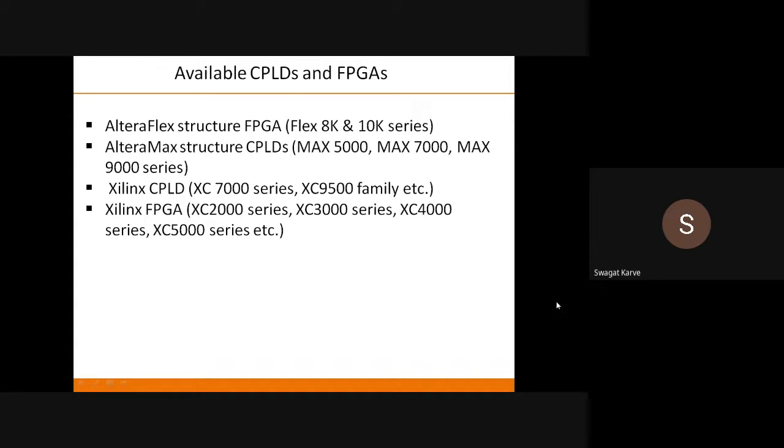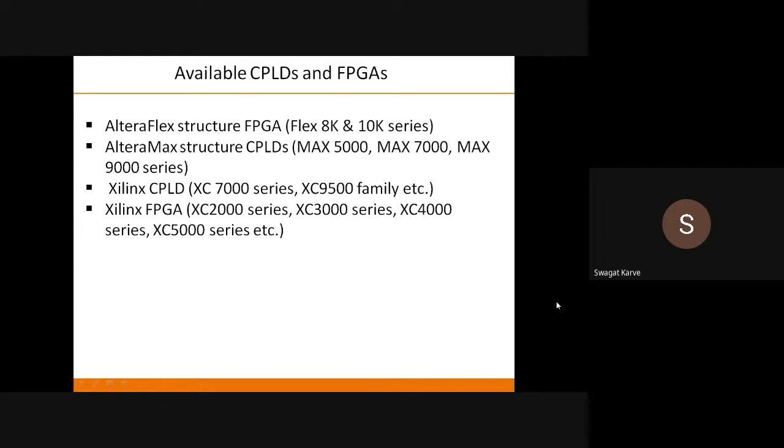Then we discussed the ASIC, and the comparison between PLA and PAL. Now in today's lecture, we are going to discuss the second part of unit number 6, that is the different CPLDs and FPGAs available in the market.